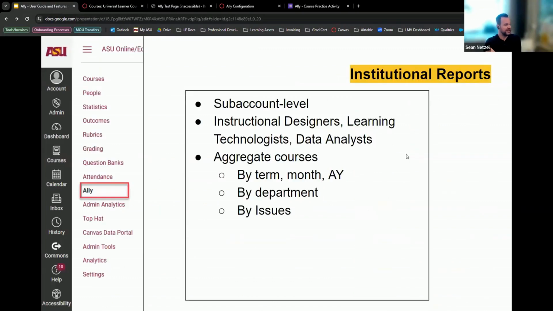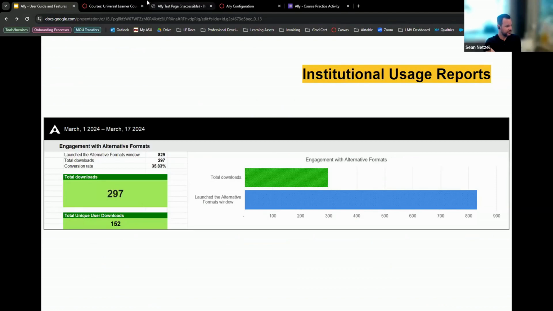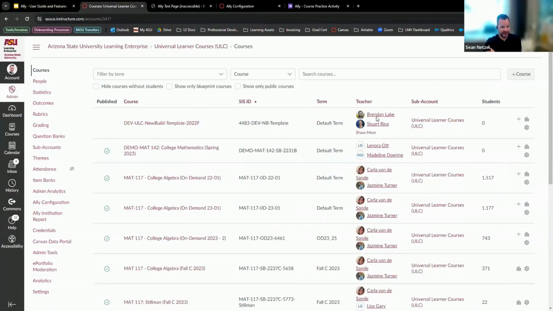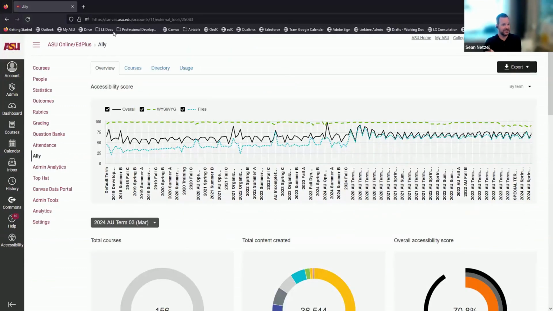So when you go into the institution reports, let me actually switch screens because I want to show you a really impressive version of it, which is EdPlus's version. ASU Online EdPlus. Hopefully, can you see my screen here? It looks like a Firefox screen, and there should be a graph with a bunch of lines. So this is what it looks like when you go into this. You may or may not have access to this, but if you're an instructional designer or a learning technologist, you hopefully do have access to this.